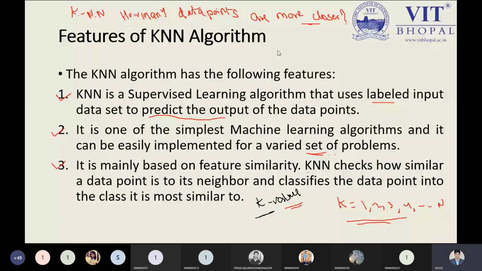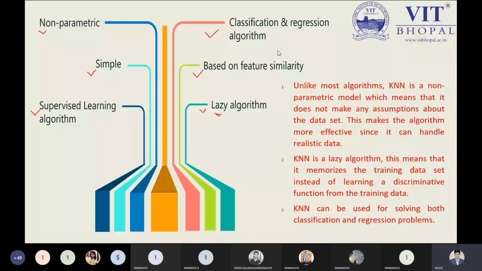So this is the feature of the KNN. After this point, I have simplified all the features into a diagram, so you can understand that it is a non-parametric feature. You can read many points about the features of the KNN from various sources, of course, from books, the internet, and so on. Let me make this clear to all once again. That is the point we have written over here, non-parametric. What does non-parametric mean as a feature of the KNN?